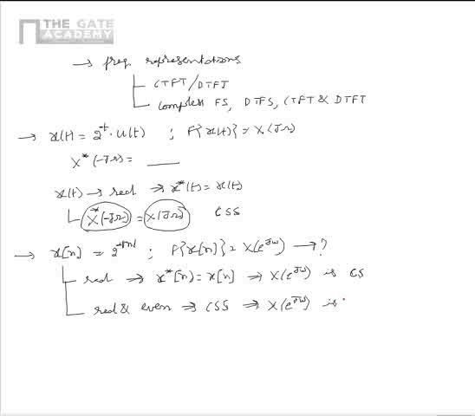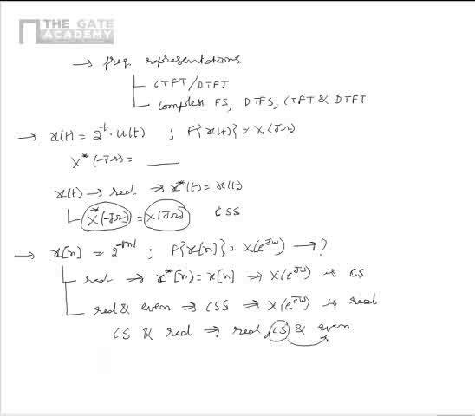That is, x of e power j omega is real. From this, we can say that for the given signal, x of e power j omega is conjugate symmetric and real.